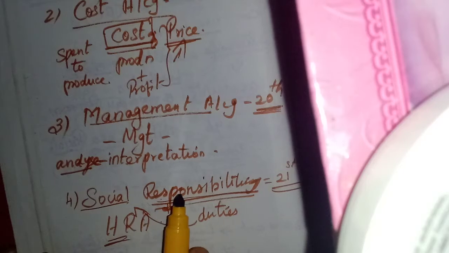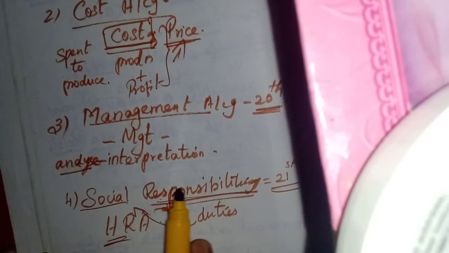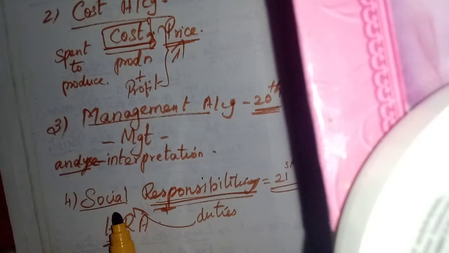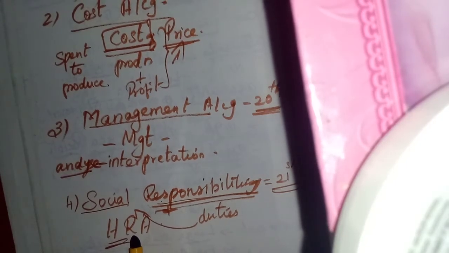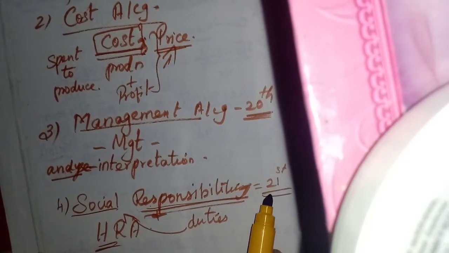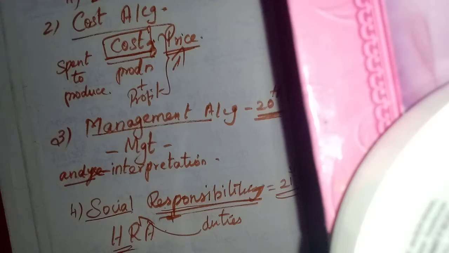So each organization has some responsibilities towards this society and the human resources. That accounting also came into existence only in the 21st century. That was the evolution of accounting.